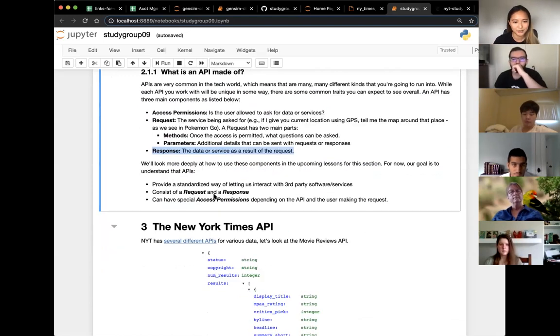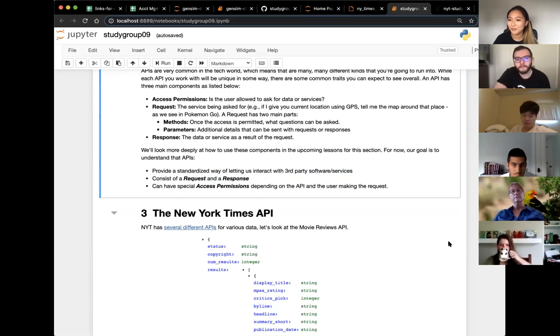All right, so these are our goals. APIs provide a way of letting us interact with third-party software and services. You make requests and get responses, and then you also have access permissions. For this study group, we're going to work with the New York Times API.